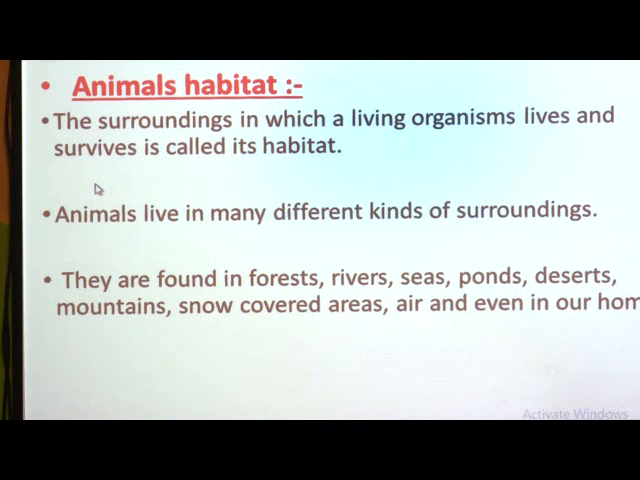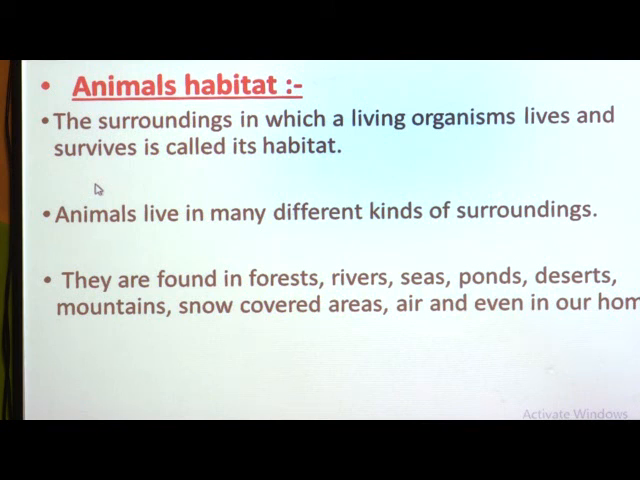Then some animals such as the blue whale are very huge. Do you know the elephant? The elephant is a big animal, but the blue whale is many times the size of an elephant. And we also know that animals live in different kinds of surroundings, different places. Everywhere we see animals.